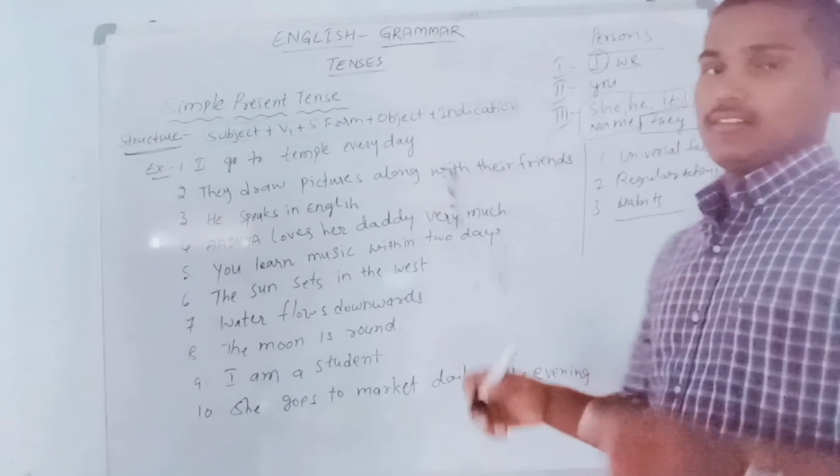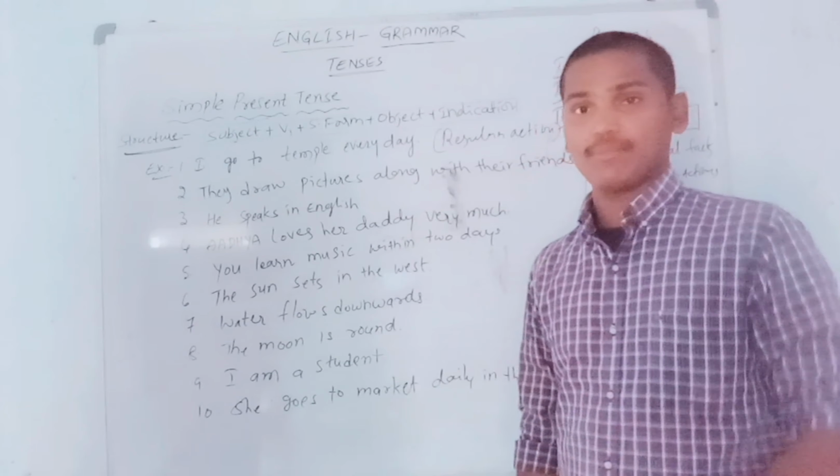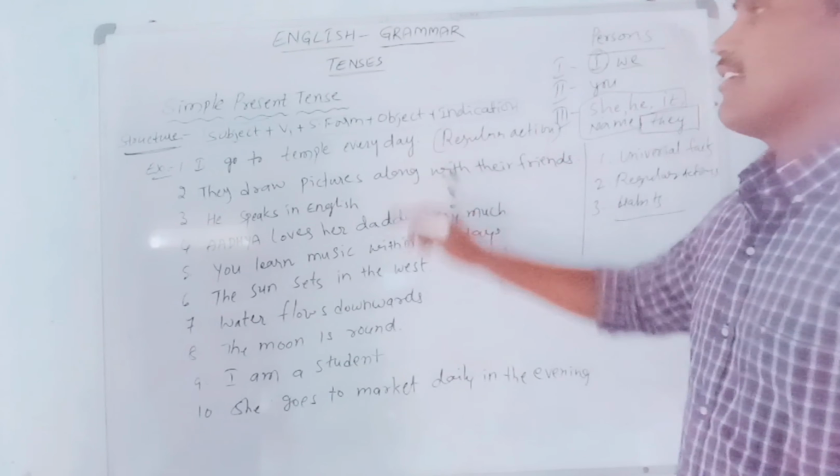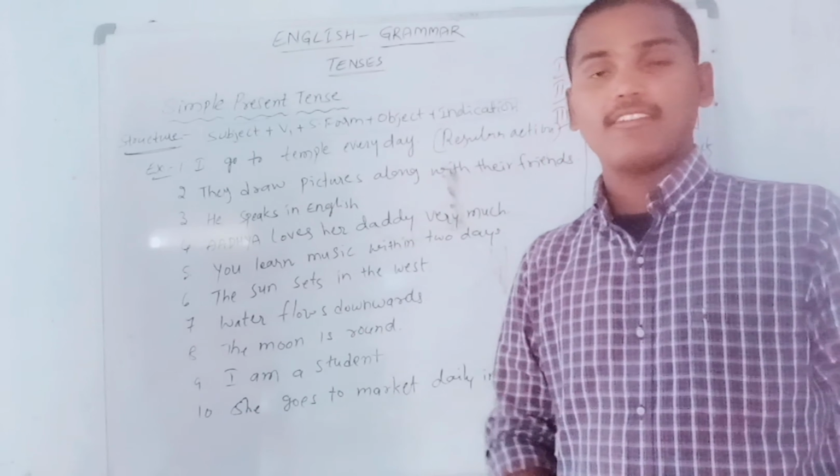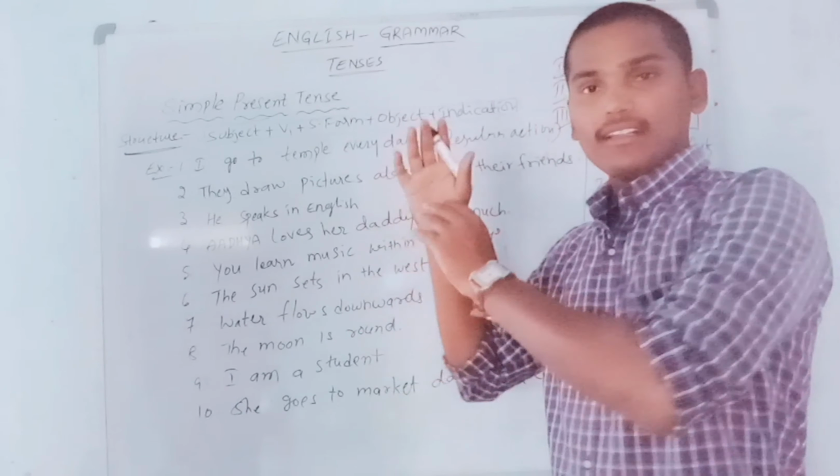Okay. First example, I go to temple every day. It is a regular action. Whenever we want to express a regular action, we should use only simple present tense. I go to temple every day. Going to temple every day is a regular action performed by that subject.